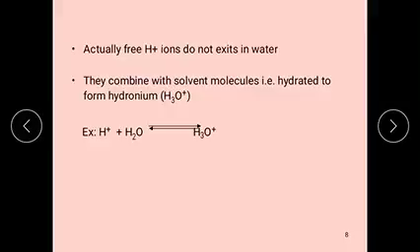In the case of acids, the ionization of acid in aqueous solution should be represented as HCl plus H2O gives rise to H3O plus and Cl minus. Here HCl combines with the water molecule and forms hydronium ion plus chloride ion.